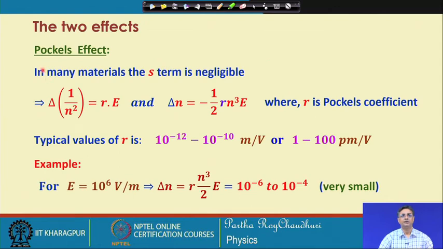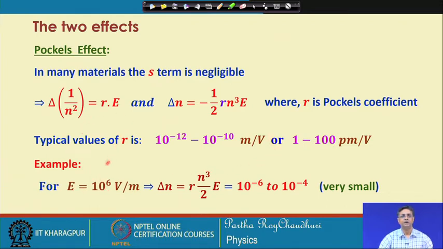In the Pockels effect, in many materials the S term is negligible, that is the Kerr effect is negligible, but the R term is quite prominent. In that case, this R is the Pockels coefficient. Typical values of R are in the range of 10 to the power minus 12 to 10 to the power minus 10, or 1 to 100 picometer per volt.